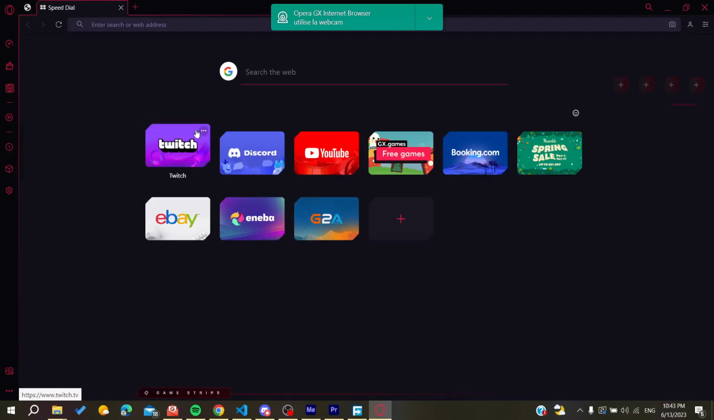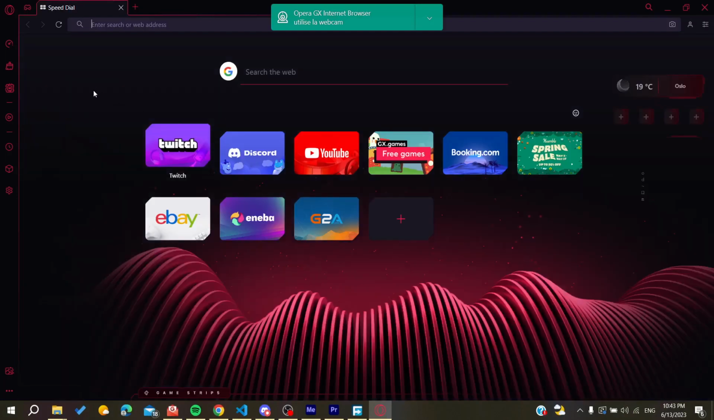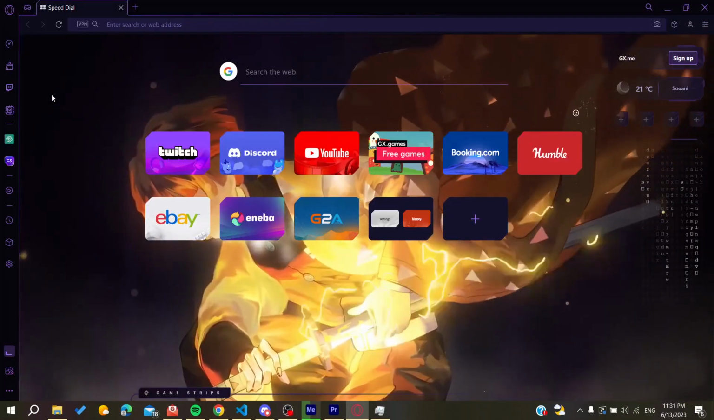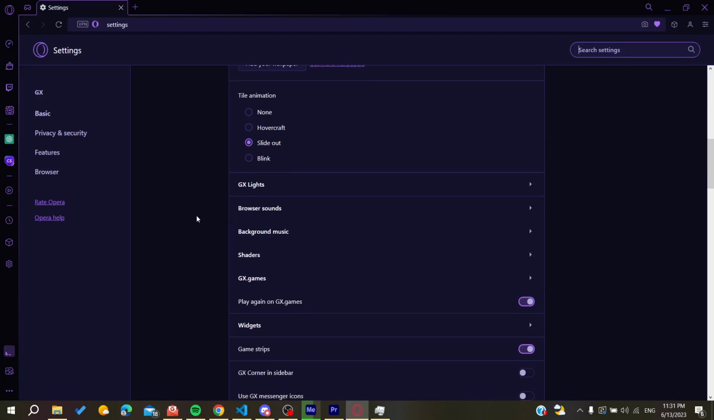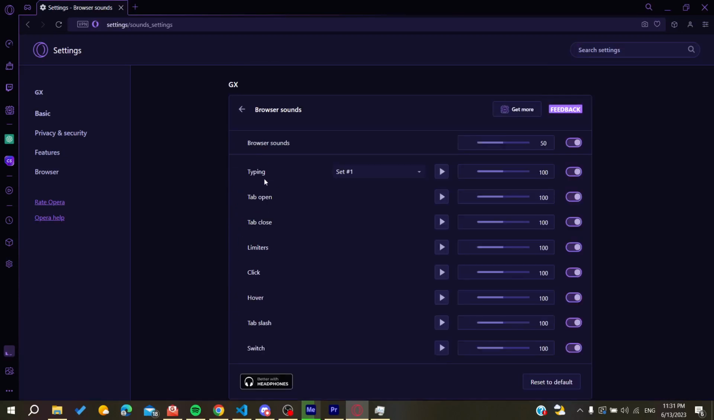And basically now all you need to do is to follow these simple steps. So now all we need to do is to go to the settings, and after that we need just to go down until we find the browser sounds. After that we can find here the typing sound, and then you can just enable it or decrease it, or you can change the typing sound. So basically this is how you can do it.